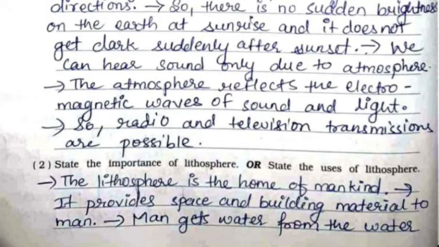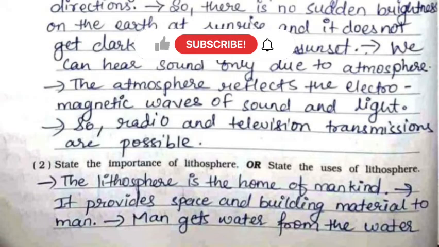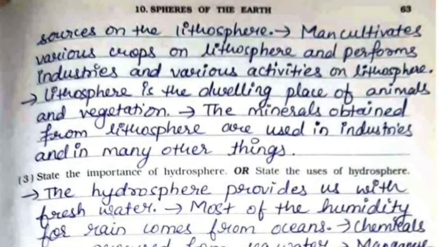Second, state the importance of lithosphere or state the uses of lithosphere. The lithosphere is the home of mankind. It provides space and building material to man. Man gets water from the water sources on the lithosphere. Man cultivates various crops on lithosphere and performs industries and various activities on lithosphere. Lithosphere is the dwelling place of animals and vegetation. The minerals obtained from lithosphere are used in industries and in many other things.